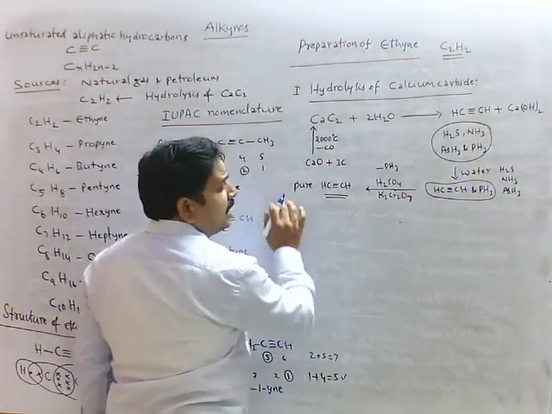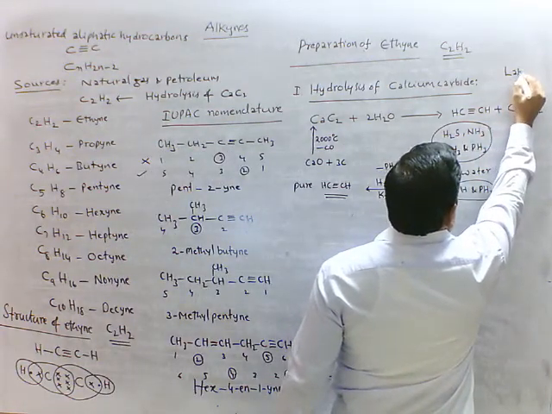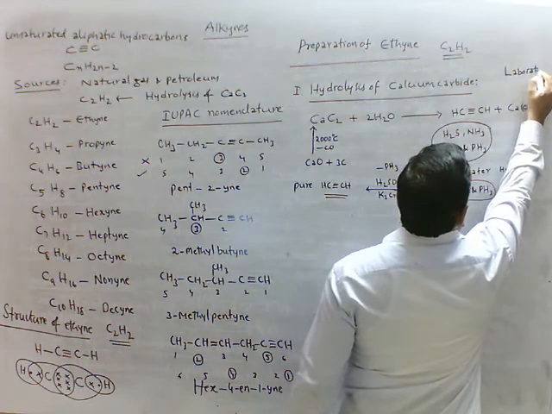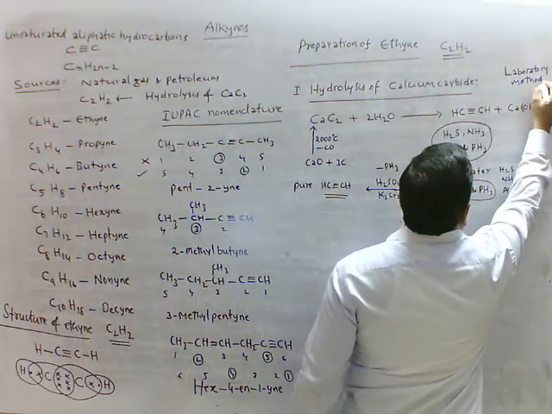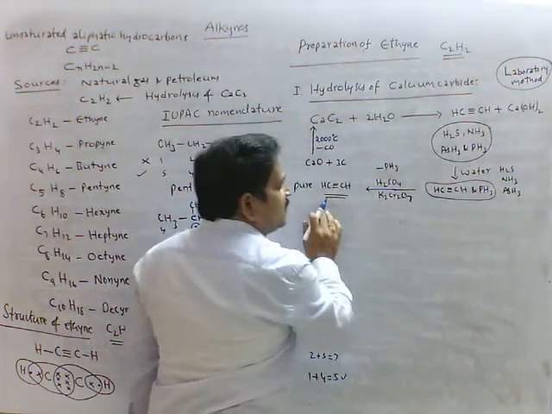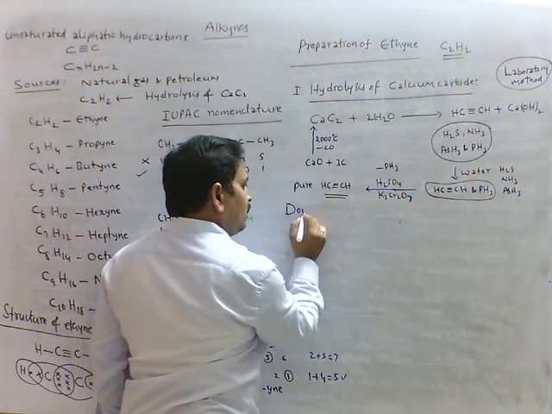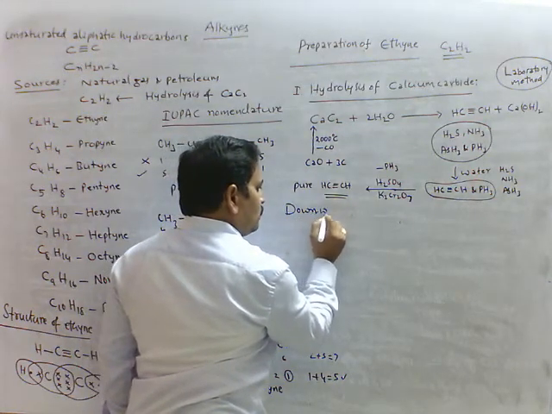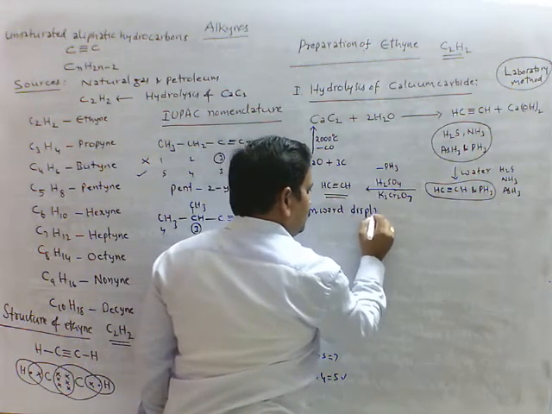It is a laboratory method. And one more thing, ethyne is collected by downward displacement of water.